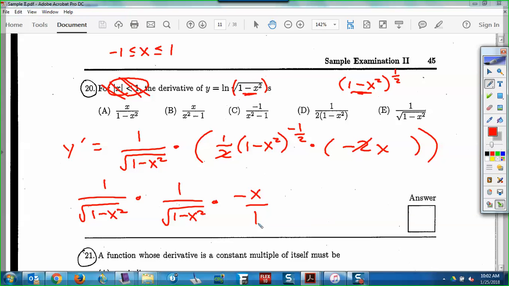How's that look? Did I forget anything? Does that look okay? So I have this with the negative power, and then the negative x with it. Now when I multiply across here, what's square root times square root? It just goes away, right? So we just get that. Now I look up here and I notice that's not any of my answers. So now what?